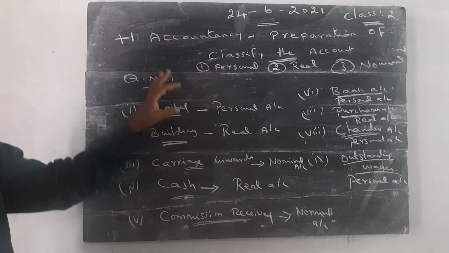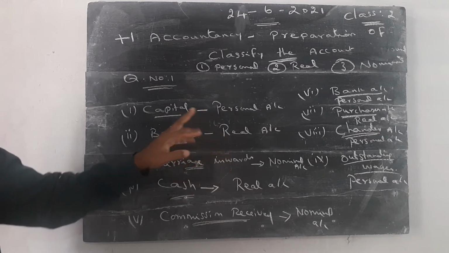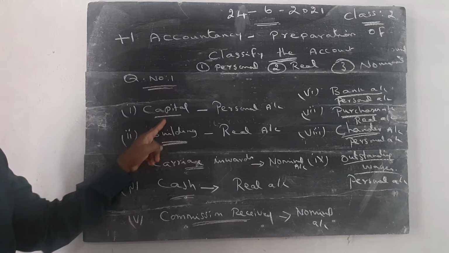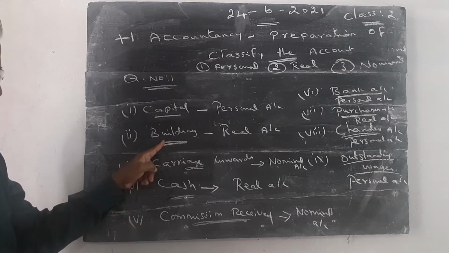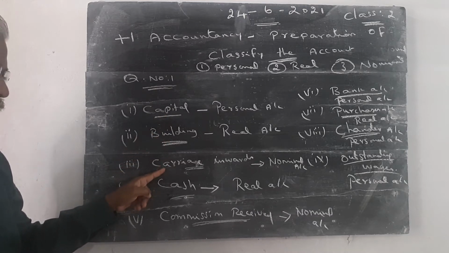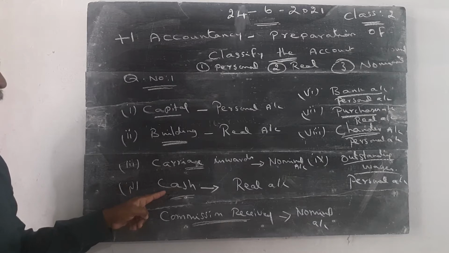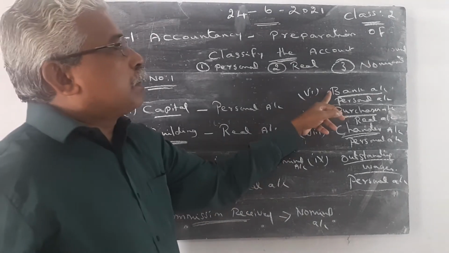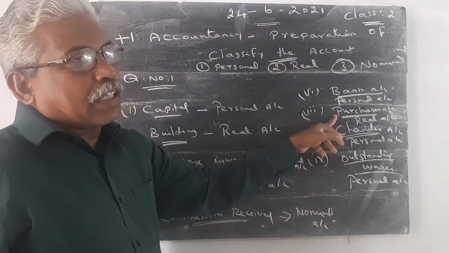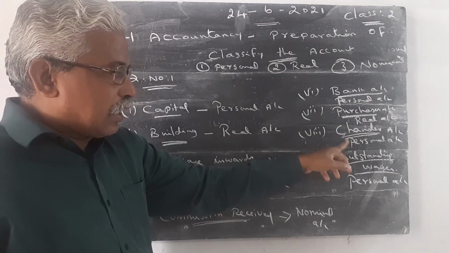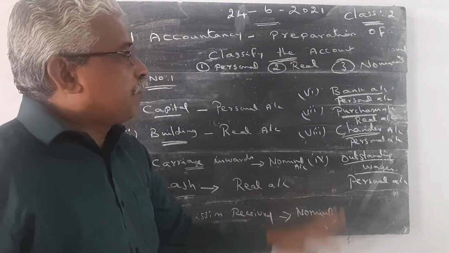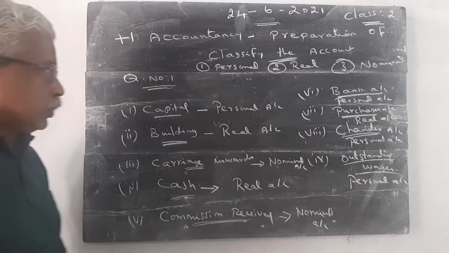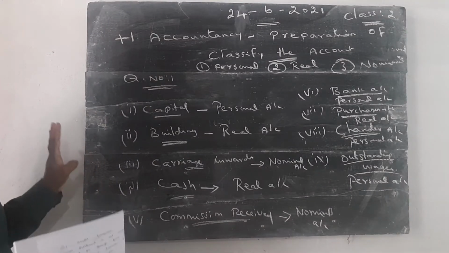Question number 1: nine heads of accounts are given. Capital is the personal account. Building is the real account. Carriage inwards is the nominal account. Cash is the real account. Commission received is the nominal account. Bank is the personal account. Purchases is the real account. Chandar is the personal account. Outstanding wages is also considered a personal account. So for question number 1, please write the answer.